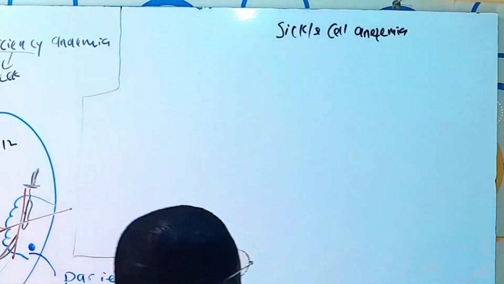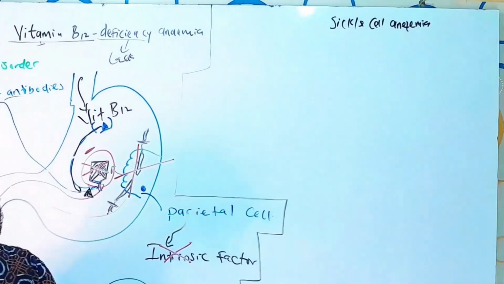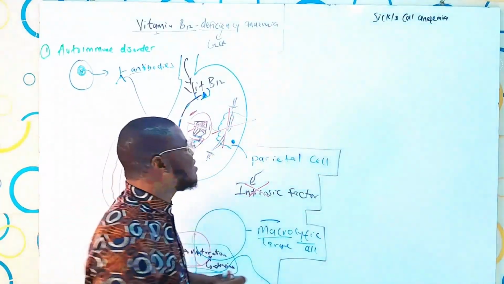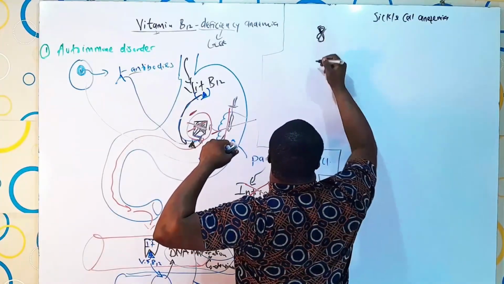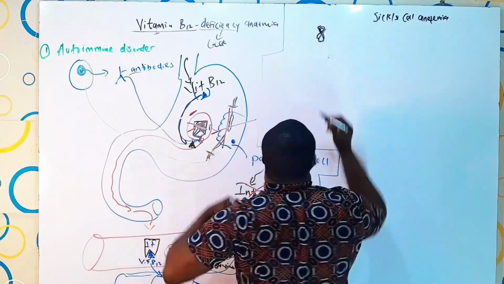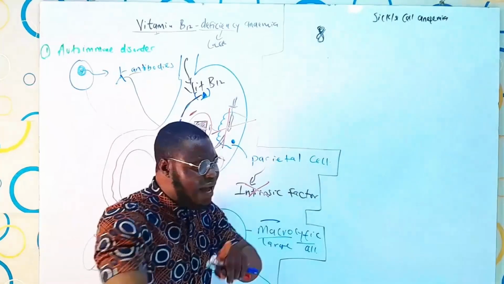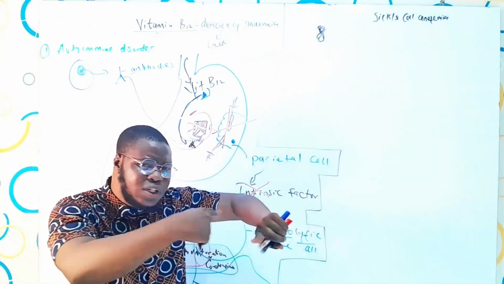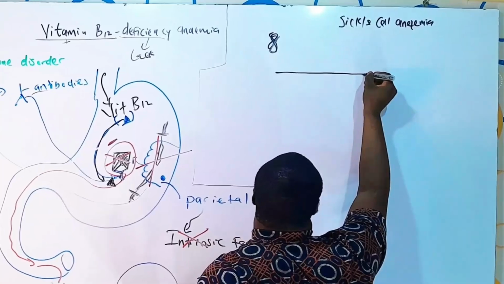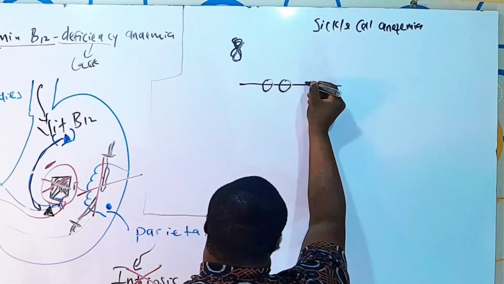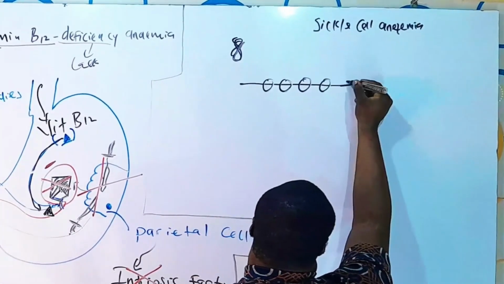So, what about that? For the sickle cell anemia, this is what used to happen. You see, we said we have some chains of hemoglobin. Remember, guys? So, the chains of globin. You see this globin, this chain, if I happen to just unfold it to form a straight line, we have a series of amino acids on them.